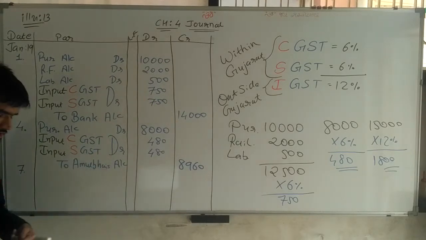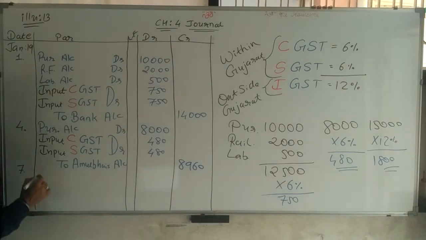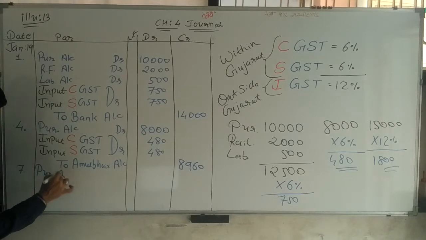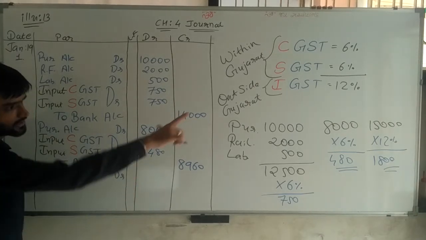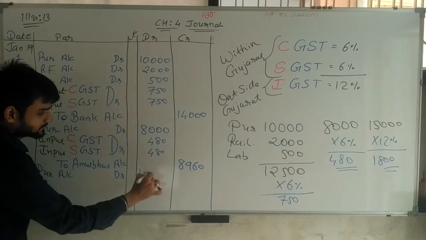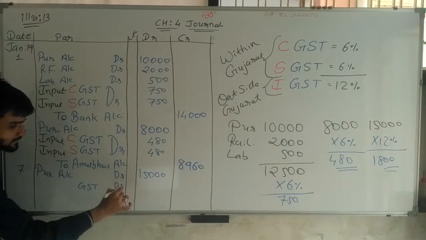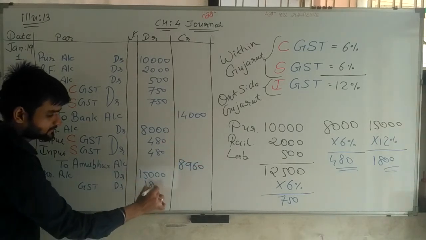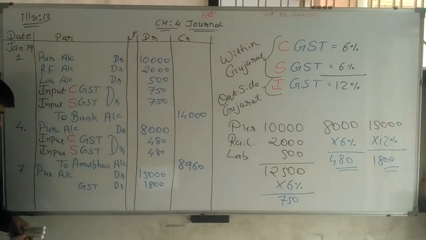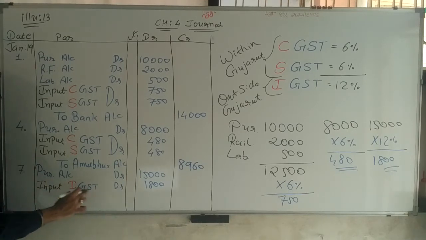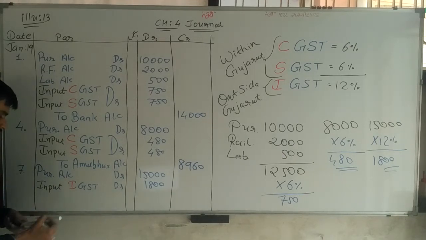Now again, sir, it's a purchase. So I have to write purchase account debit, 15,000 rupees. Sir, GST debit, 12% is 1800 rupees. Now the most important thing is it's IGST, and again it's a purchase, so input IGST account debit. Purchase account debit, input IGST account debit, to paid by check, so to bank account.